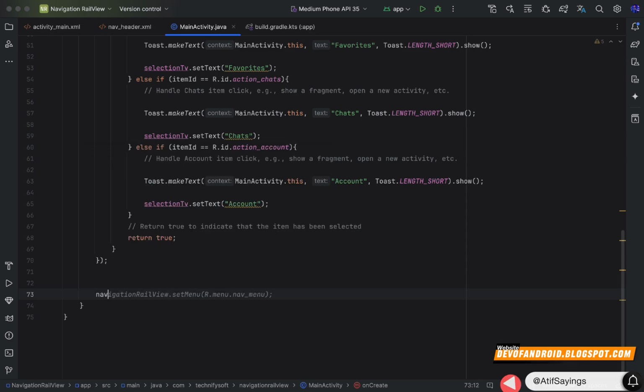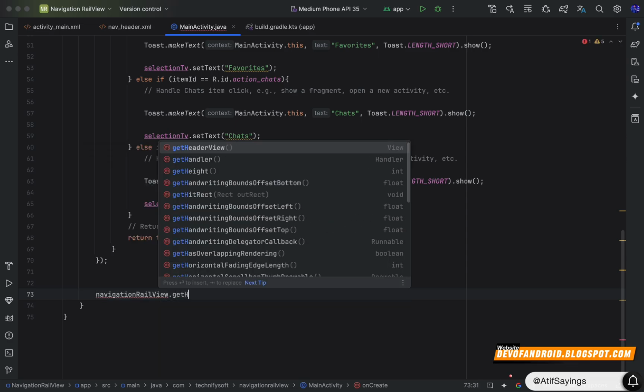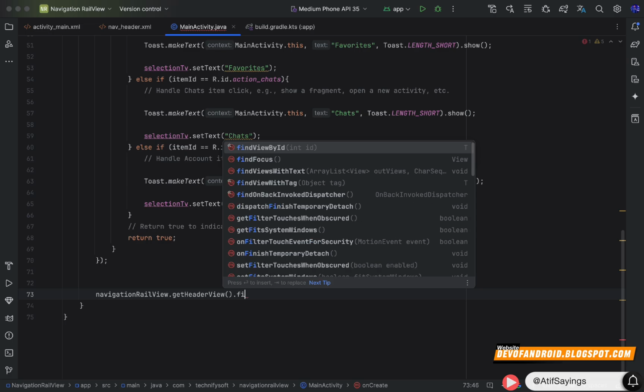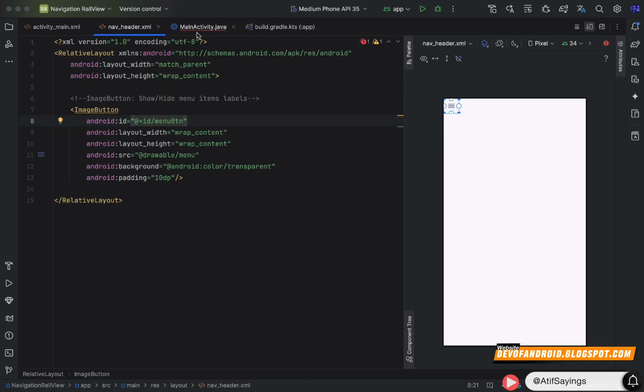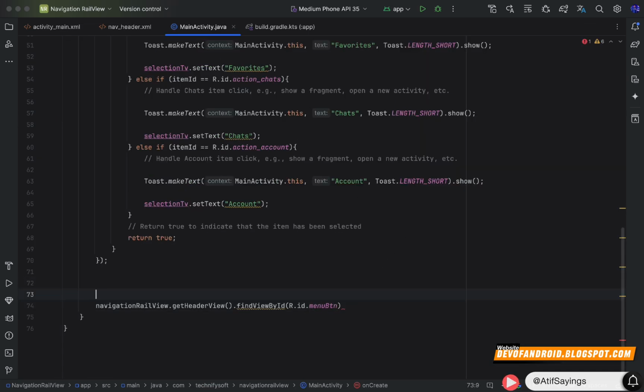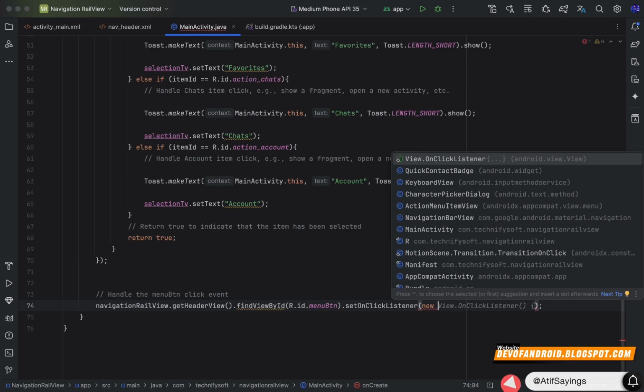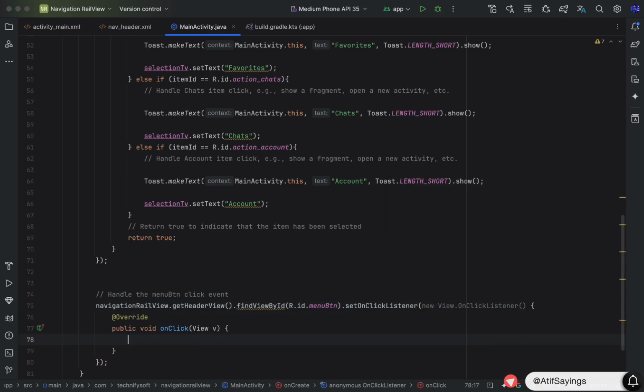We need to get the menu button from the header: navigation rail view dot get header view dot find view by id r dot id dot menu button, that is the id of the image button in the header view. Now we will set the click listener on it: dot set on click listener, new view dot on click listener.